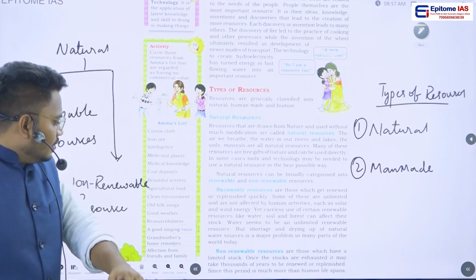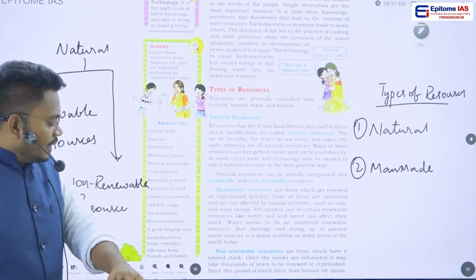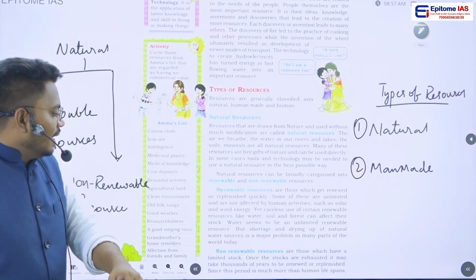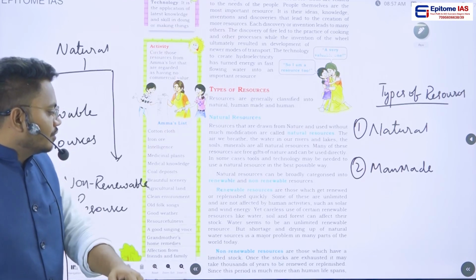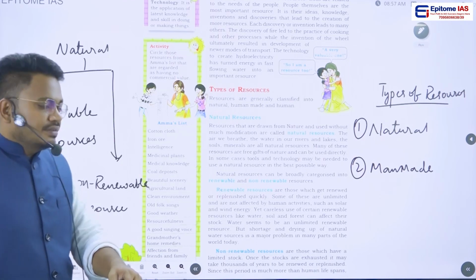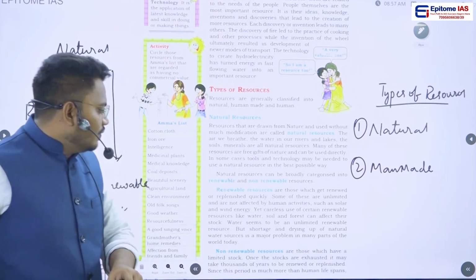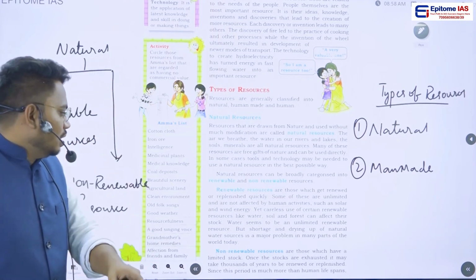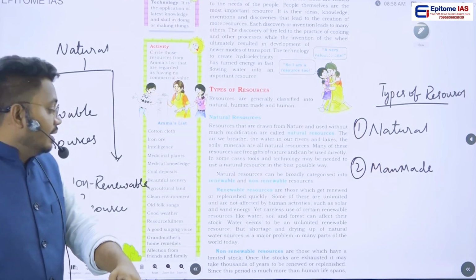Now what is the definition of non-renewable resource given in this textbook? It says that non-renewable resources are those resources which have limited stocks. We already know that. Once the stocks are exhausted, it would be very difficult, or it would take thousands of years, to get renewed or replenished.